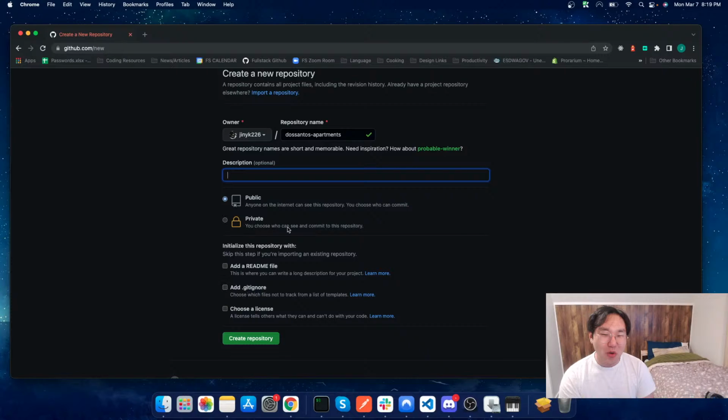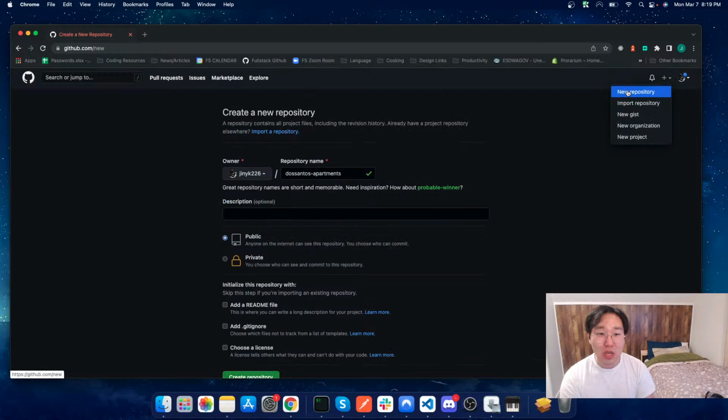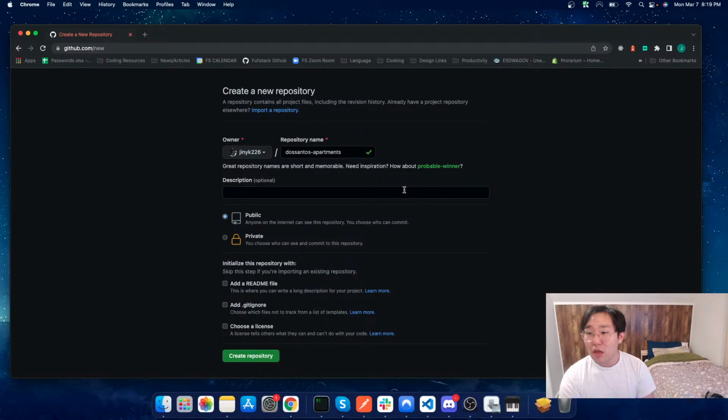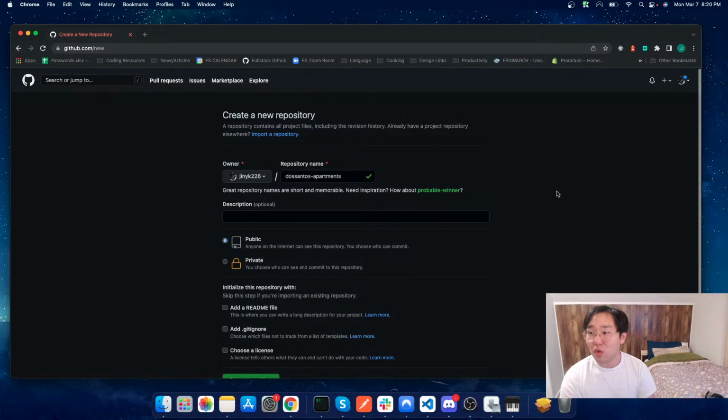You can see I went into this top right hand corner and clicked new repository, and this is all assuming you do have a GitHub account. Sign up is really easy. You can connect it to your Gmail if you have one of those. So make sure that you have a GitHub account, and then you're going to have this option to click on this plus button up here with a little drop down menu to create a new repository. So from there, we have these basic settings.